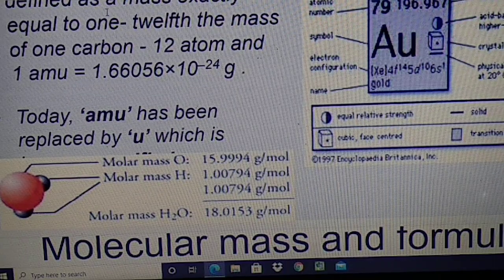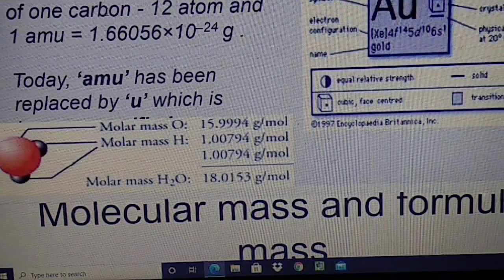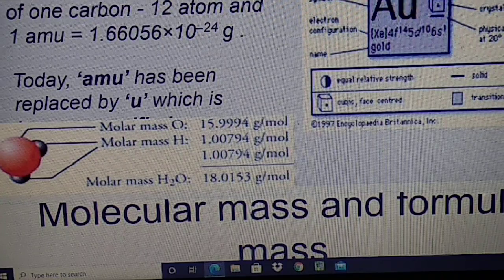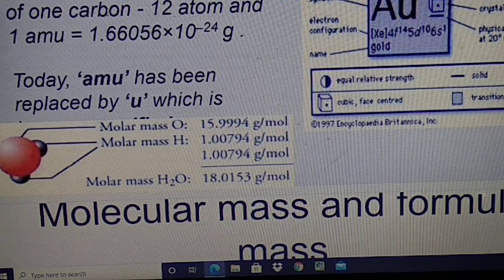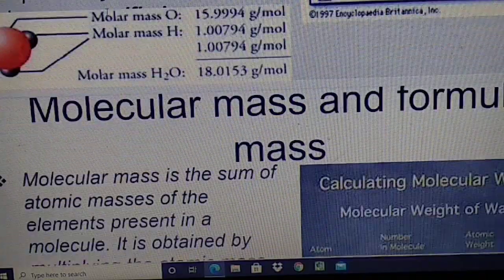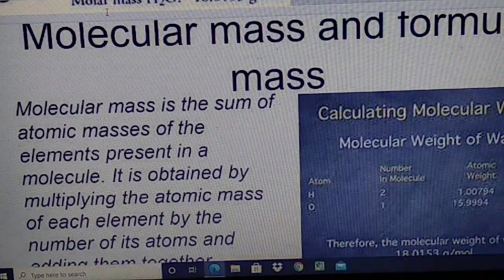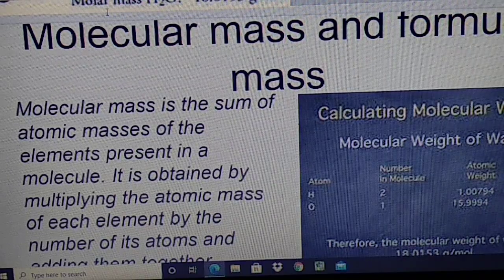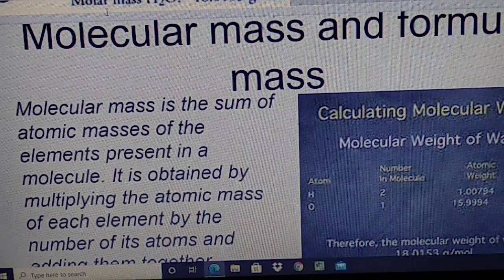Molar mass of hydrogen is about 1.008 gram per mole. Molar mass of water is 18.0153 gram per mole, but approximately we take it as 18 grams. Molar mass and formula mass. Molecular mass is the sum of the atomic masses of the elements. You know students, water means H2O.